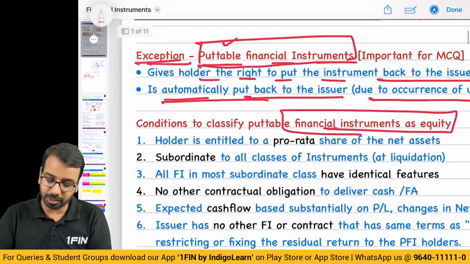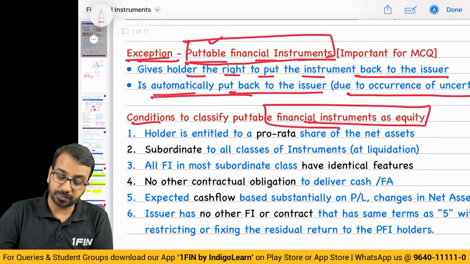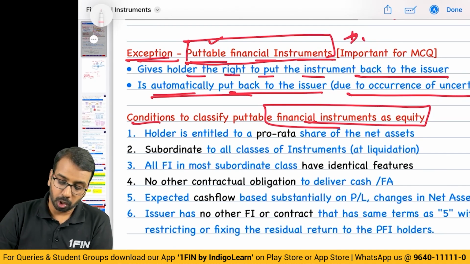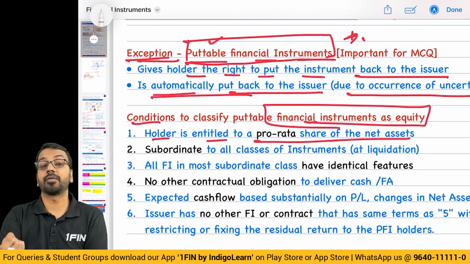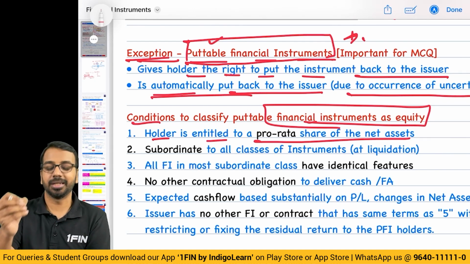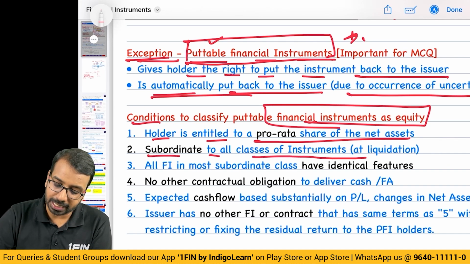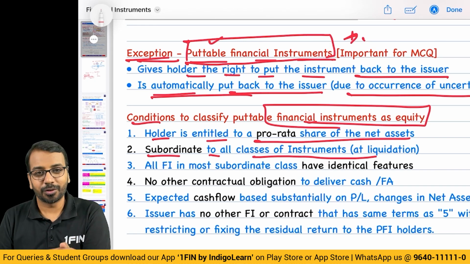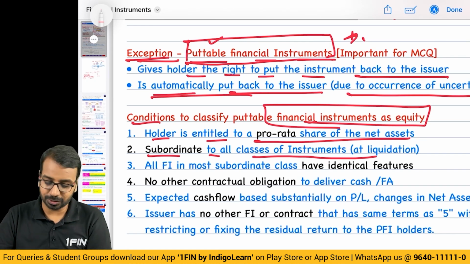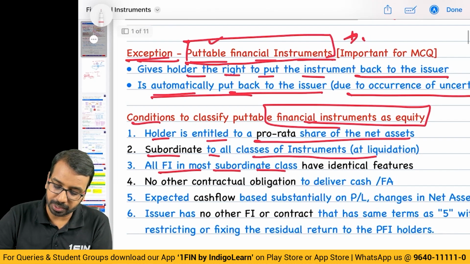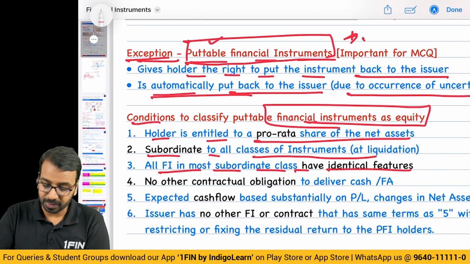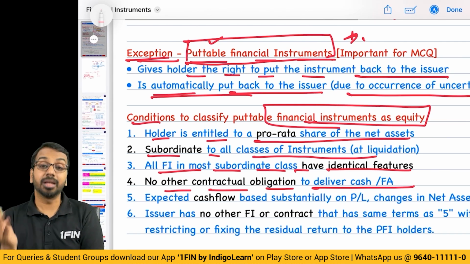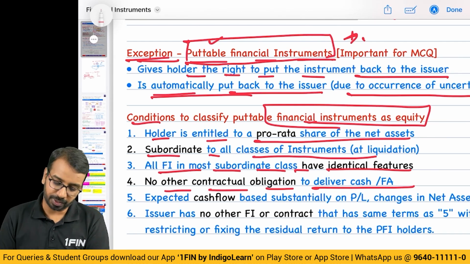What are the conditions to be satisfied? The reason I am discussing this is that it is important from an MCQ point of view. That's the only reason. Alright. Holder is entitled to a pro rata share. Yes, a mutual fund unit holder is entitled to a pro rata share in the entity. It is subordinate to all classes of instrument. If at all the mutual fund had to be liquidated, the mutual fund units are subordinate, means they will come at the last. All financial instruments in the most subordinate class have identical features. Features are identical. No other contractual obligation to deliver cash or financial asset. Means there is no other contractual obligation to deliver cash or financial asset.